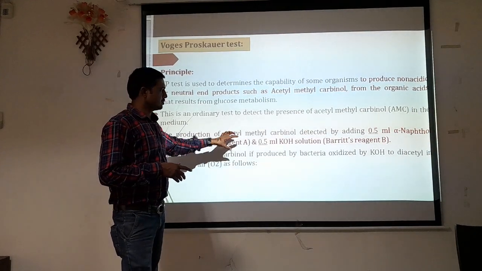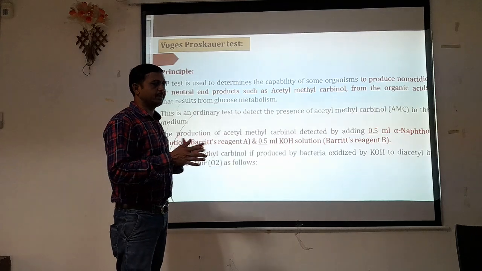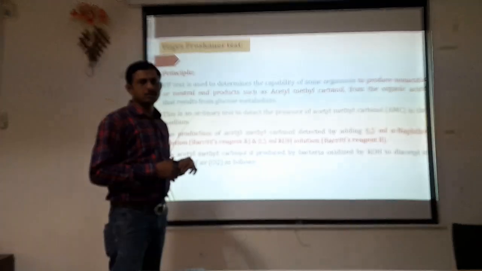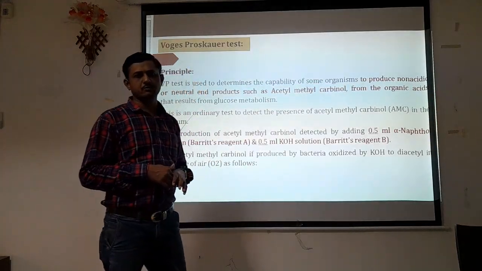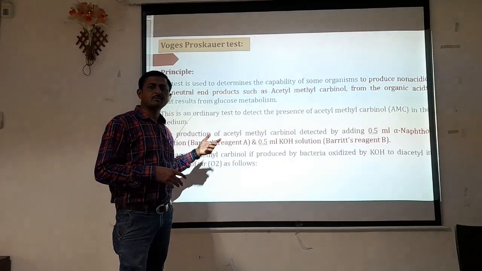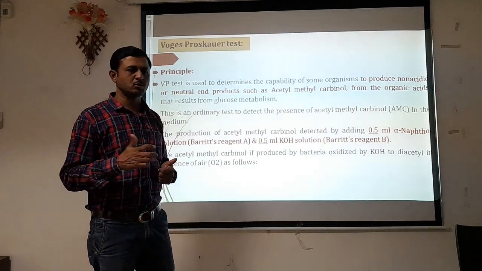Separately we have to add them in that particular tube after incubation: 0.5 ml of alpha-naphthol and 0.5 ml of KOH.